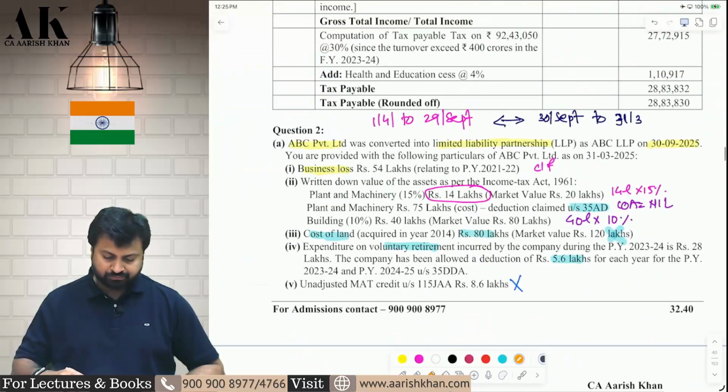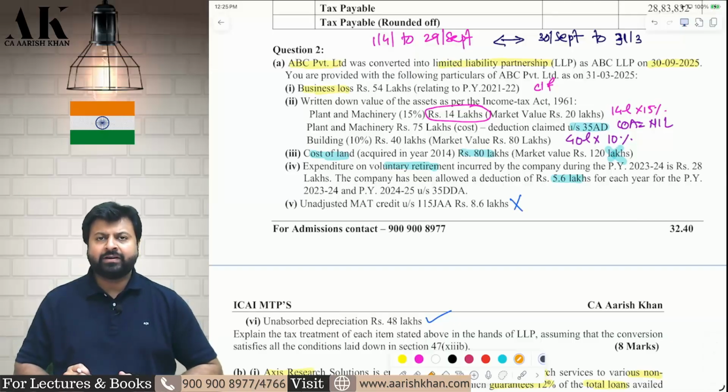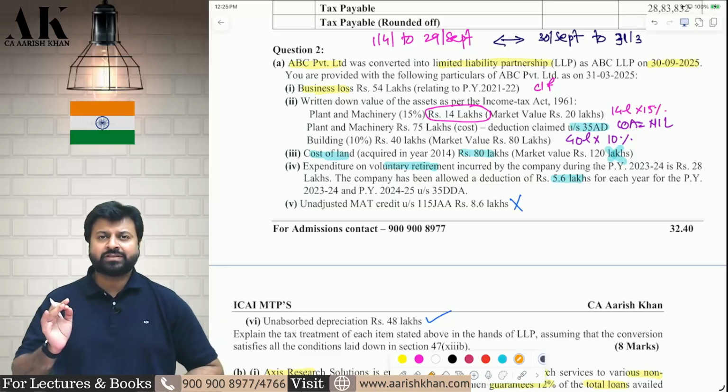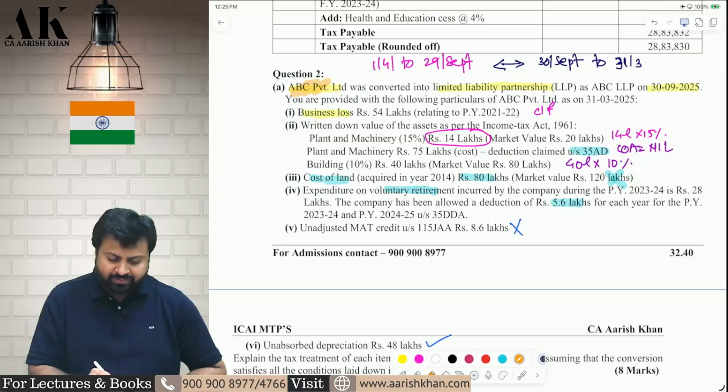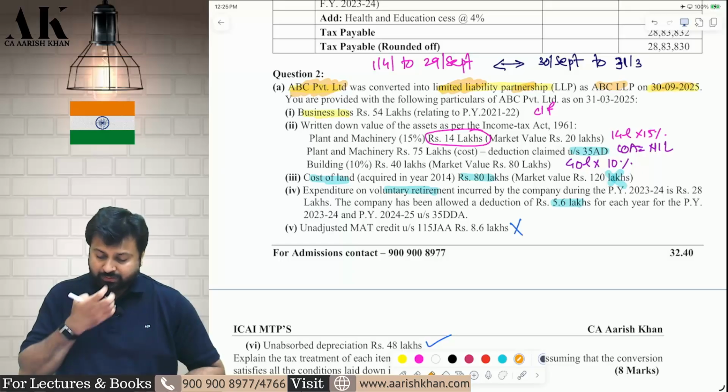Question number 2. Question number 2 is a beautiful question of conversion of a private company into an LLP. If a private company or an unlisted company is converted into LLP, then the provision of section 47(13)(b) is applicable. Now, what does 47(13)(b) say? First, a private company was there, ABC Private Limited Company, and then that was converted into an LLP, ABC LLP, on 30th of September 2025.